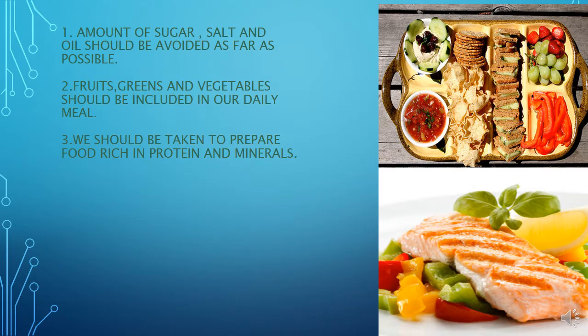Now let's see healthy food. Amount of sugar, salt and oil should be avoided as far as possible. Fruits, greens and vegetables should be included in our daily meal. We should take care to prepare food rich in protein and minerals.